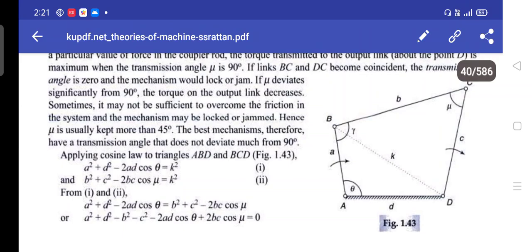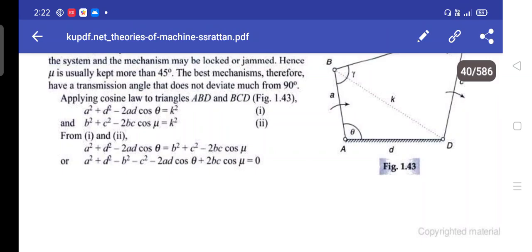Applying the cosine law to triangles ABD and BCD, a square plus d square minus 2ad cos theta is equal to k square, and b square plus c square minus 2bc cos mu is equal to k square. From equations 1 and 2, a square plus d square minus 2ad cos theta is equal to b square plus c square minus 2bc cos mu. So we can also write a square plus d square minus b square minus c square minus 2ad cos theta plus 2bc cos mu is equal to 0.